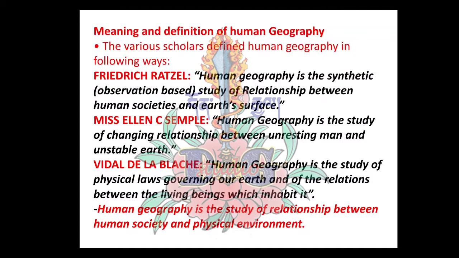The first thing that we are going to discuss from this chapter is the meanings and definitions given by different scholars to human geography. There are many scholars in the field of human geography, but based on your textbook, we have 3 main definitions given by 3 main scholars. The first definition is given by Frederick Russell.